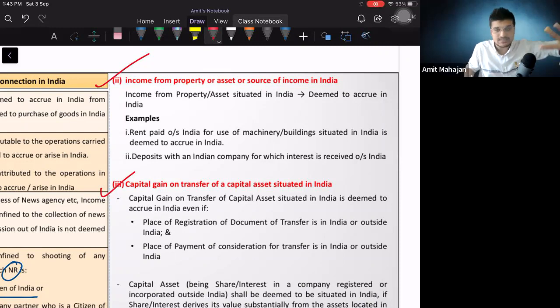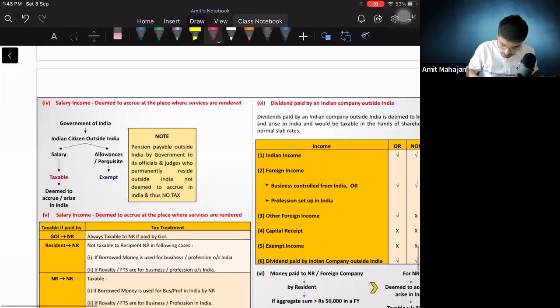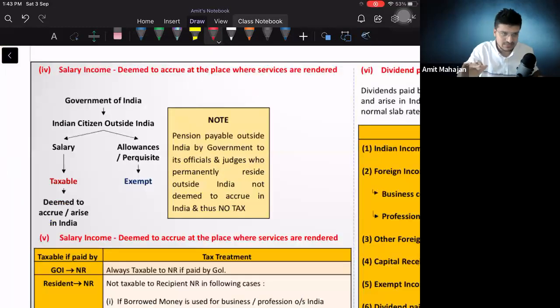So in both the cases, I will be considered as, okay, I will have to pay taxes in India. This is your point number 2 and point number 3. I hope you are clear. I will move ahead with the last slide of residential status.